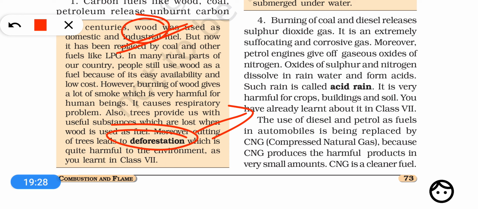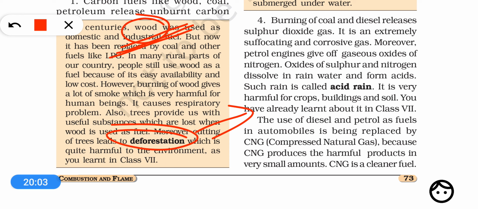So we should minimize the use of wood as a fuel, because on burning of wood a large amount of carbon particles and harmful gases are produced, and because of burning of wood we are cutting the trees, and that is called deforestation, which is again a cause of environmental problems. So dear students, this is all for this chapter. We have discussed the theoretical portion of this chapter. In the next video we will discuss the NCERT question answers.